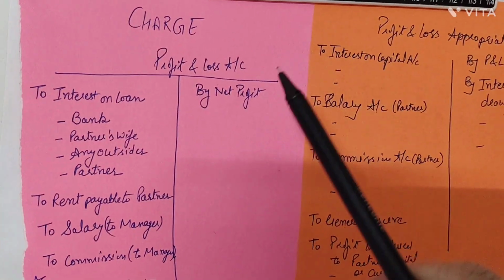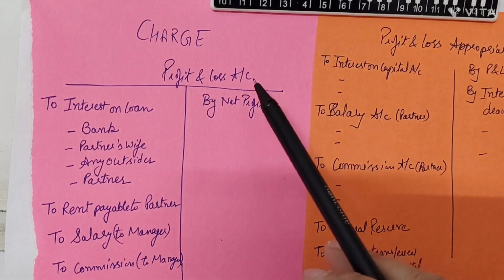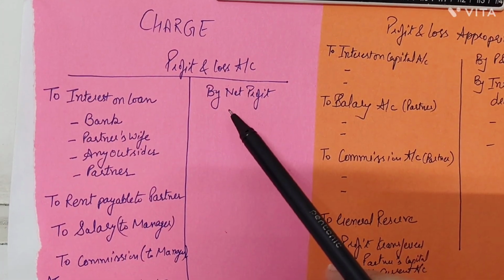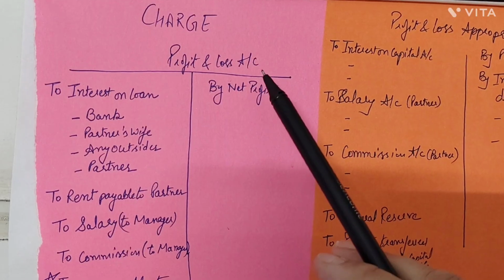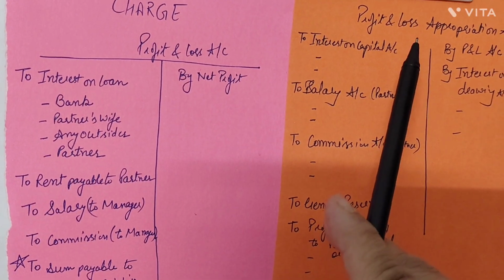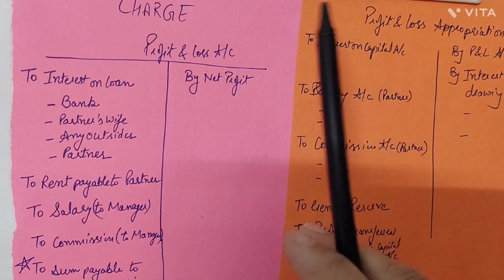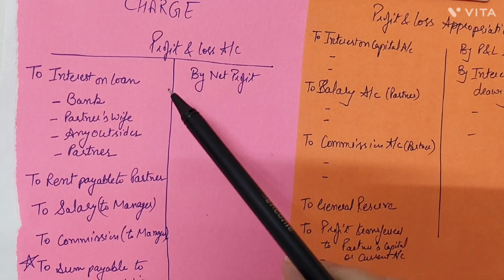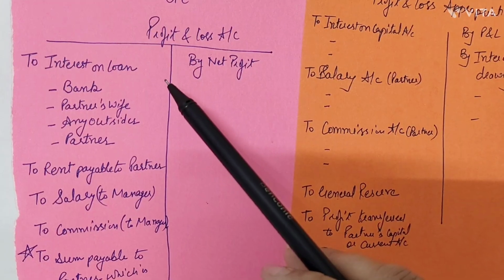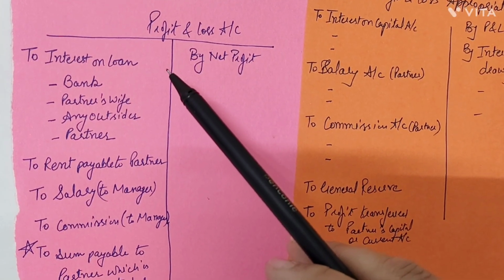So in the profit and loss account, we took our net profit. This statement is prepared before the preparation of the P&L appropriation account. In the P&L account, we took the expenses which are to be paid by the firm even if there are losses.